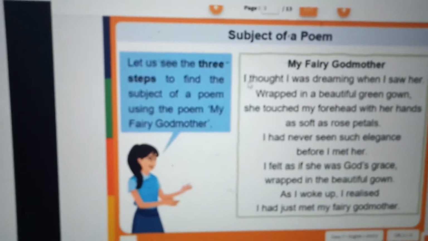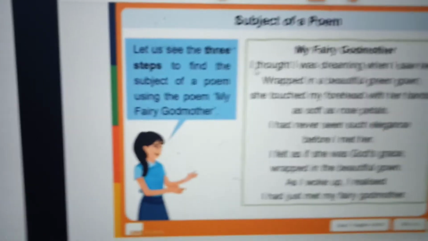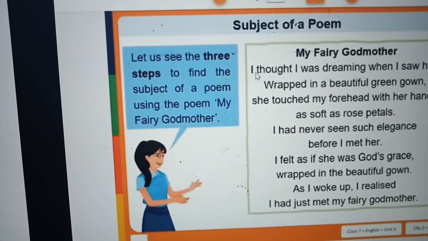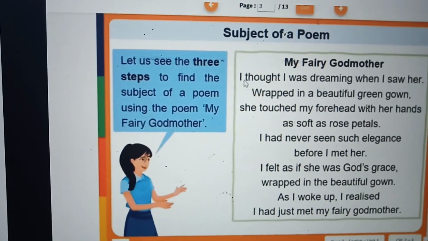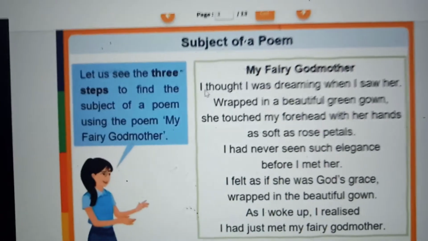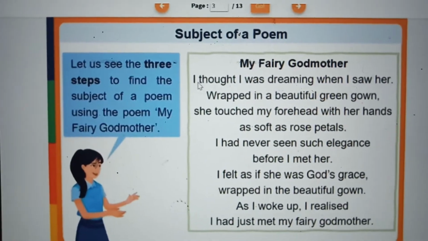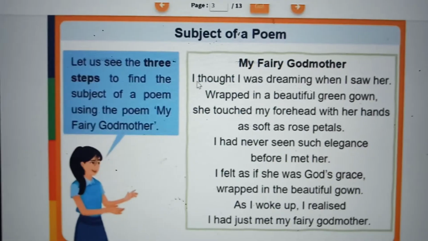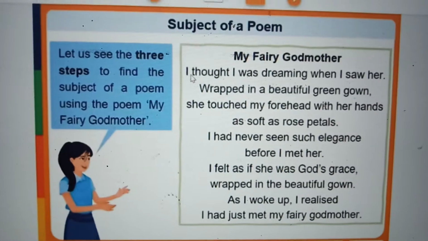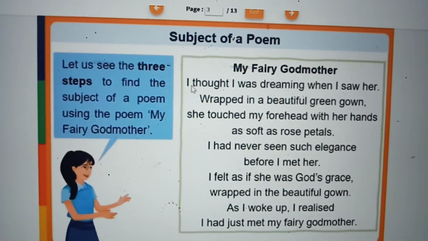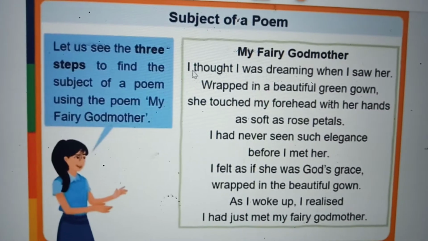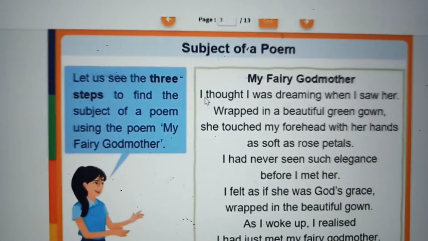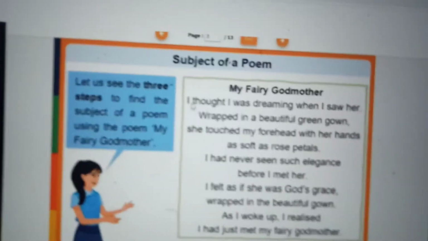How do you find the subject of a poem? There are 3 steps. See this poem, My Fairy Godmother. I thought I was dreaming when I saw her wrapped in a beautiful green gown. This is the poem. Now, after reading this poem, the subject of the poem is about grandmother.